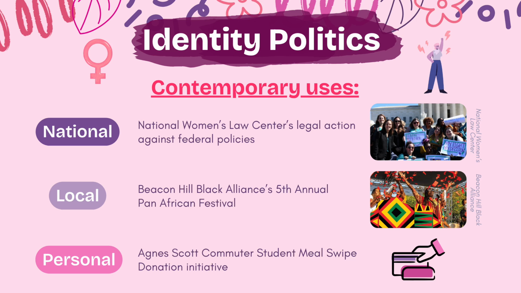Narrowing down the scale, a local example of the effectiveness of identity politics-driven advocacy is the recent work of Decatur, Georgia's Beacon Hill Black Alliance for Human Rights in throwing their 5th annual Pan-African Festival. This local festival pushes back against the marginalization of African identities in gentrified areas by encouraging celebratory bonding over African music, food, and dance. This example illustrates how the coalescing of the local community around shared African identities can push back against stigmas and combat marginalization.